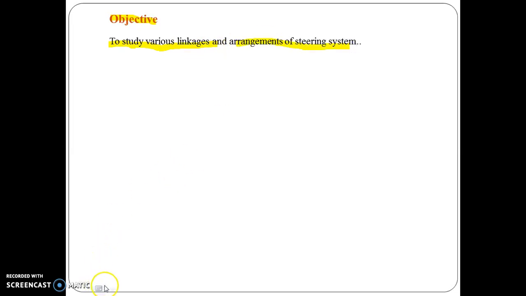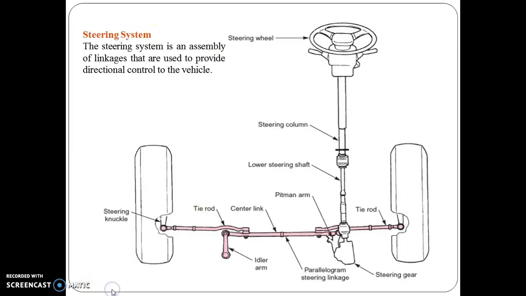The basics of the steering system we have already covered in the previous lecture. So here this is the steering. Generally it is an assembly of the linkages that are used to provide the directional control to the vehicle.